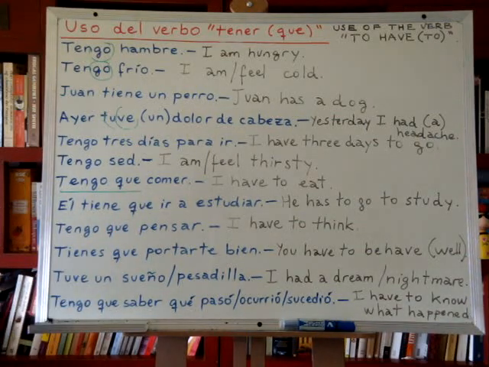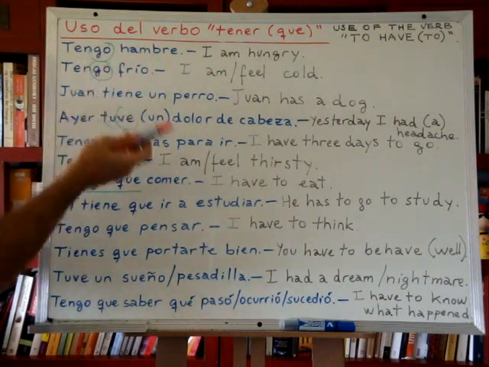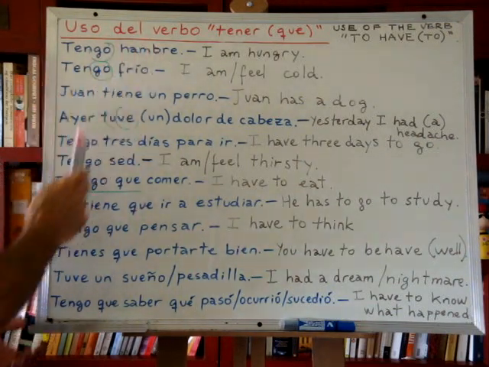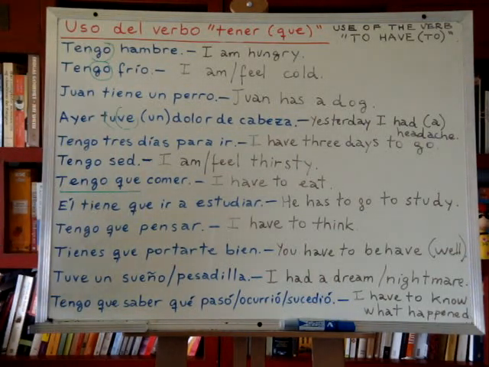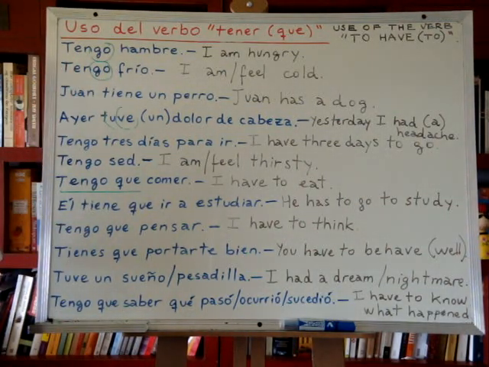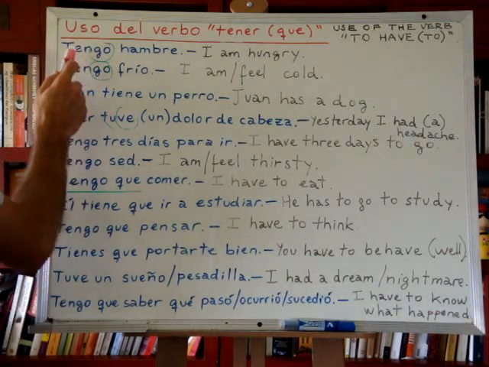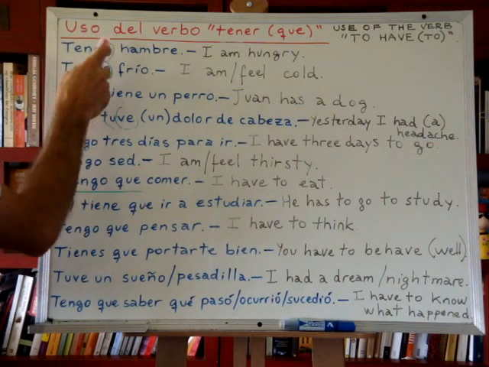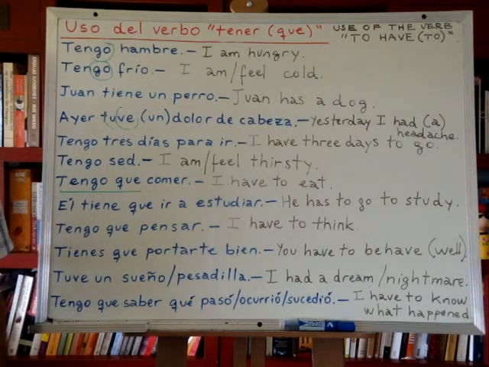And you know that already. Tengo hambre, okay? Where is yo? We can say yo tengo hambre. We can say yo tengo frío, but we usually do not, right? Because the verb, when it is conjugated, already hints us regarding the subject, okay? So I look at, or I listen to tengo, and the ending, go, already tells me it's present tense, and it ends in O. I know it is first person, I, okay?